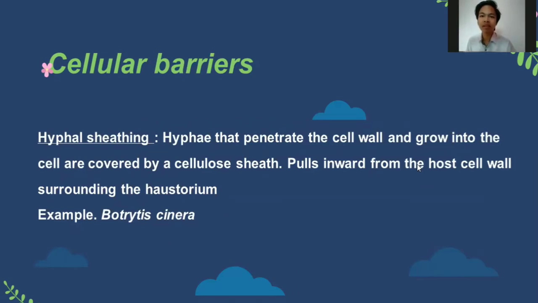Cellular barrier. Hyphal sheathing: hyphae that penetrate the cell wall and grow into the cell are covered by a cellulose sheath, pushed inward from the host cell wall surrounding the haustorium. Example, Botrytis cinerea.